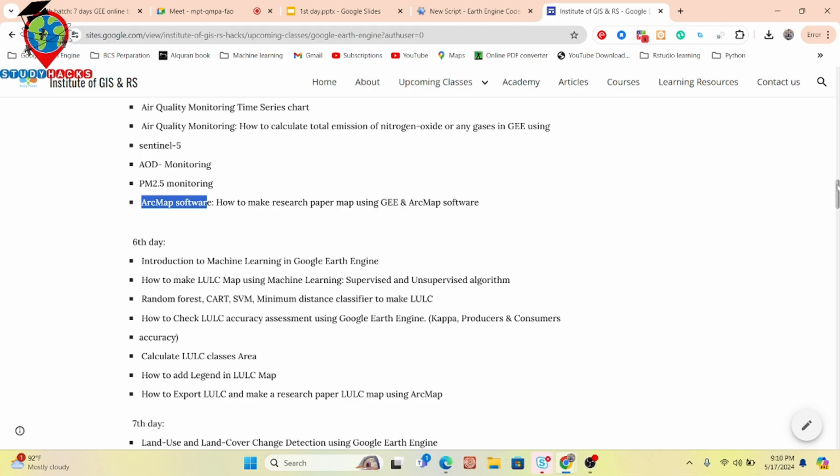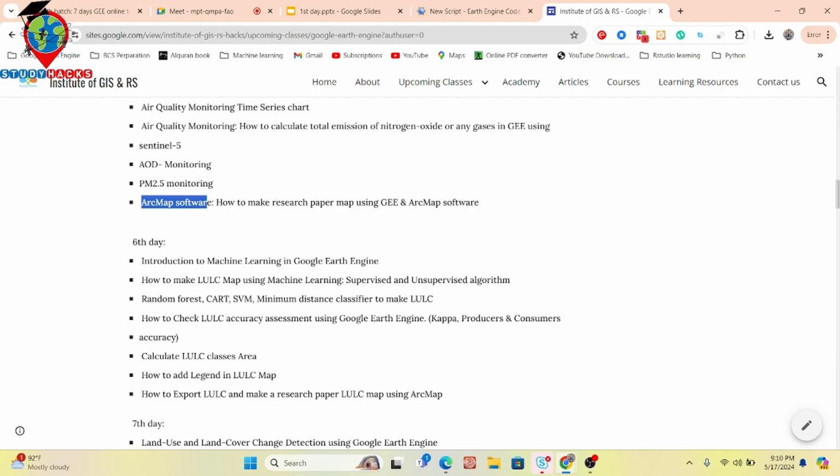So a lot of things I will cover this time, as well as how we can easily check the accuracy of our land use land cover map. It can be overall accuracy, kappa accuracy, producer accuracy, and consumer accuracy. So this type of accuracy, how we can easily calculate using the Google Earth Engine platform, we also talk about that.